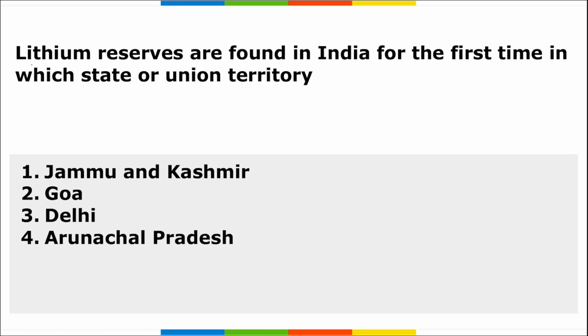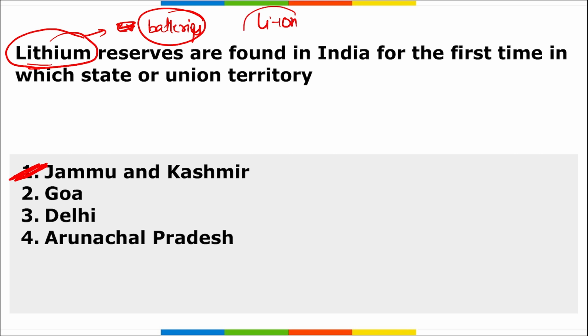Next is lithium reserves found in India for the first time. And where are these lithium reserves found? They are found in Jammu and Kashmir. Why is lithium very important for India? Lithium is used to make electric vehicle batteries, or you can say lithium is now used to make batteries. If you have heard the term lithium-ion battery, it is one of the most promising batteries of the future now, and everybody wants to get a hold of lithium.